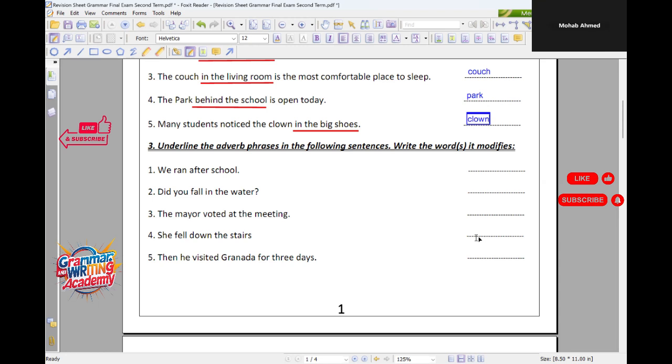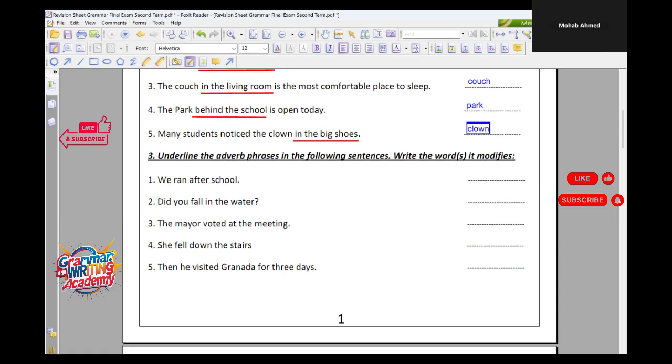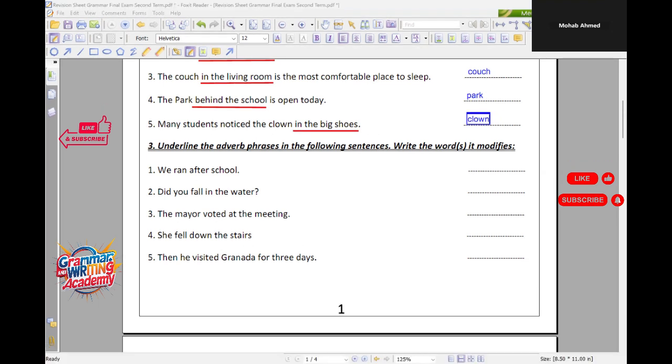Question number 3. Underline the adverb phrases in the following sentences. Write the words it modifies. We ran after school. We underline after school, and it modifies ran. Here, Mohab, we're going to underline after school only, because the preposition is after, and the object for it is school. This is an adverb phrase as it modifies the verb ran. Thank you so much, Mohab.